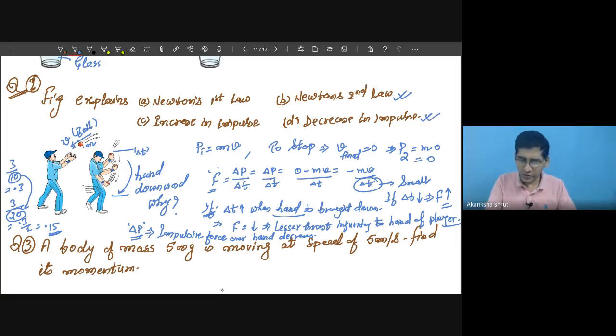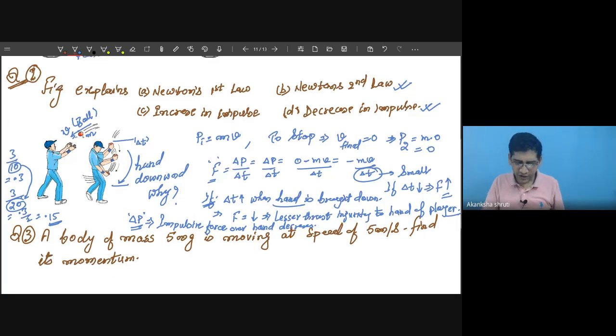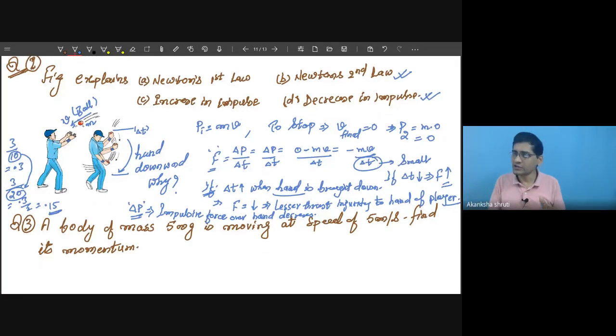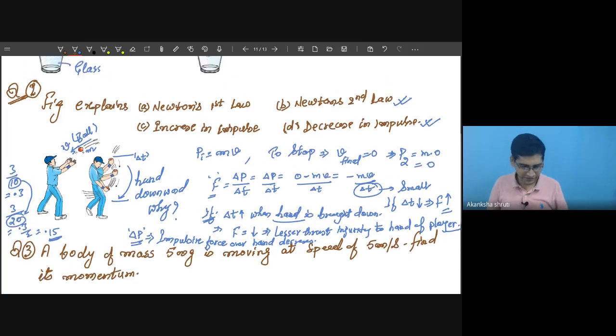So these are the two correct options. The question may be asked in any form, whether it is illustrating Newton's second law, or explaining change in momentum or impulse, or to avoid the injury. So the question may be asked in various forms. So the player is bringing their hand downward. The factors are written here in the explanation. Okay, students, you have to keep this in mind.